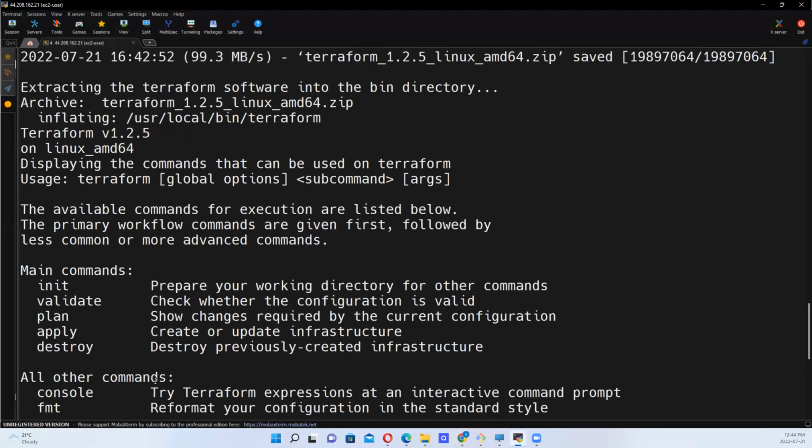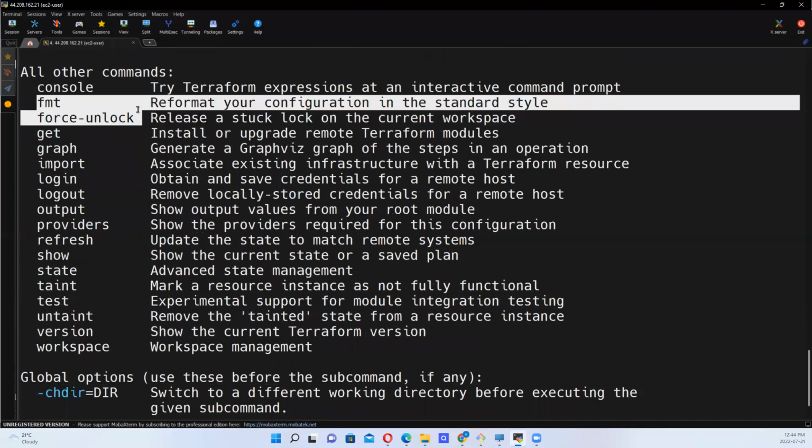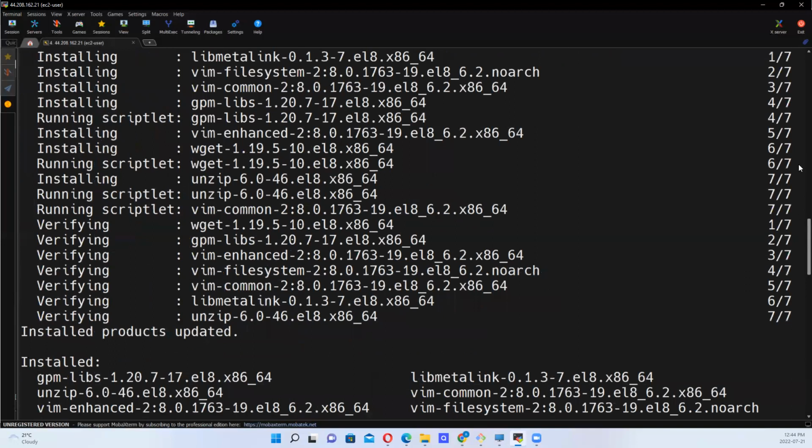We also have Terraform destroy, which will delete any infrastructure that we've created. Also format: you can format your configuration in the standard style, okay? So we just look at these options and let's get started.